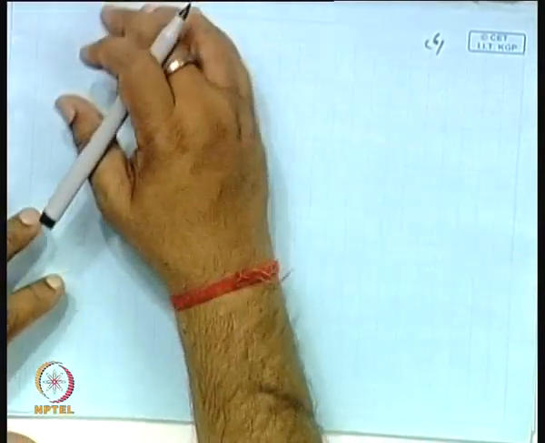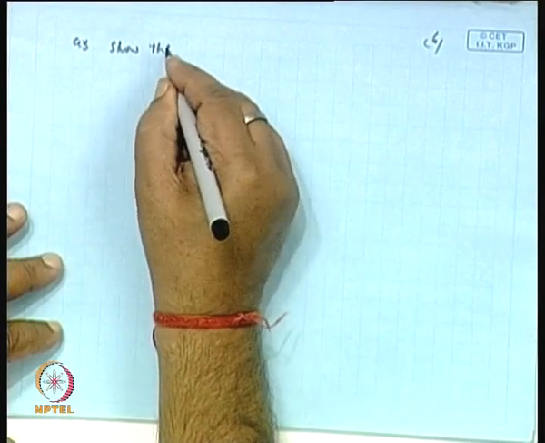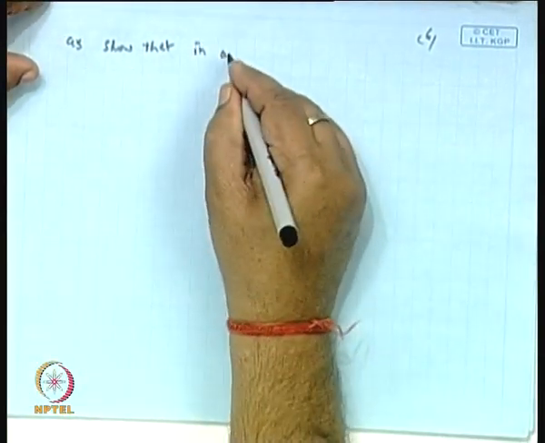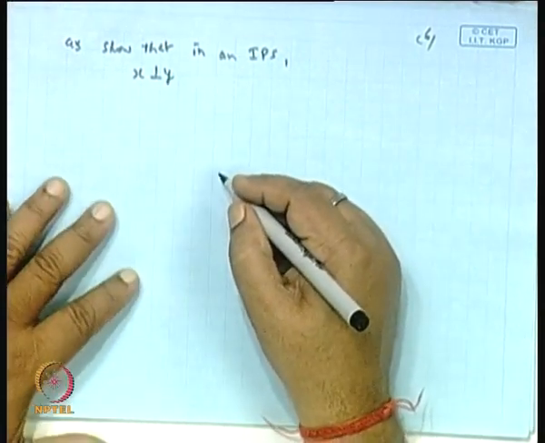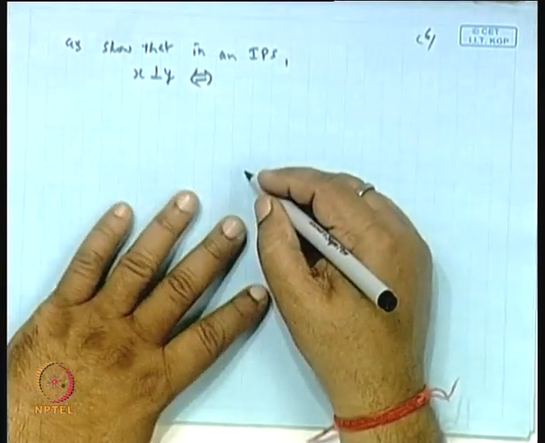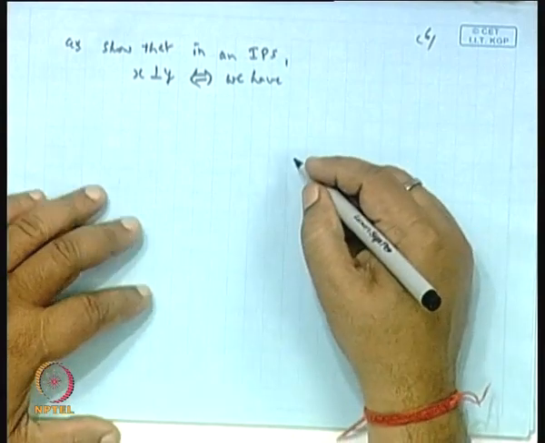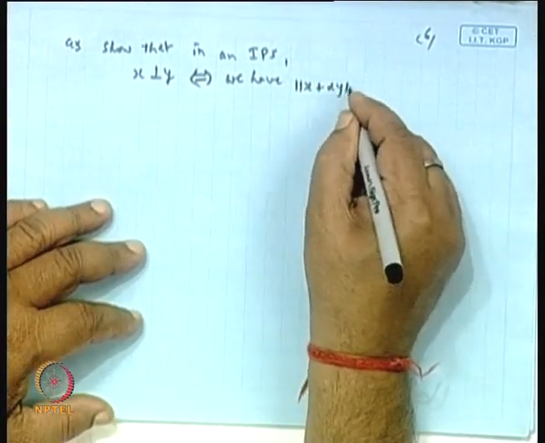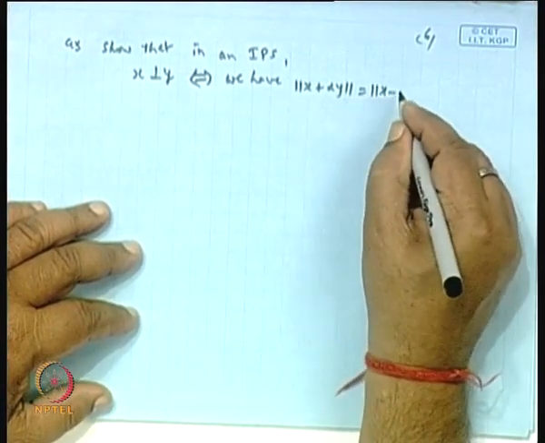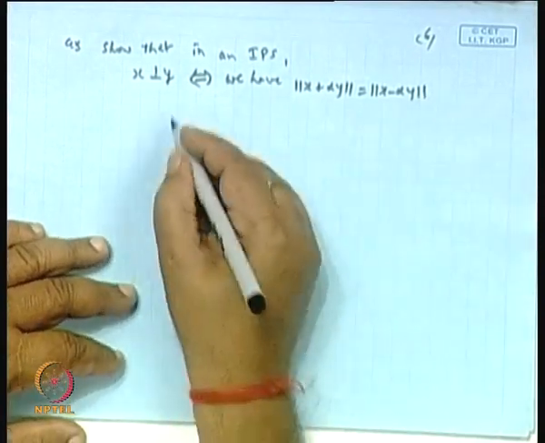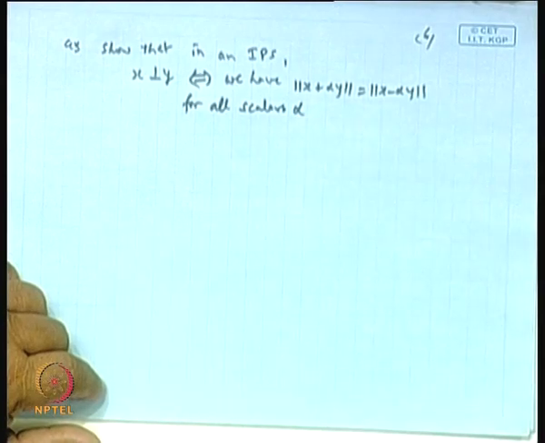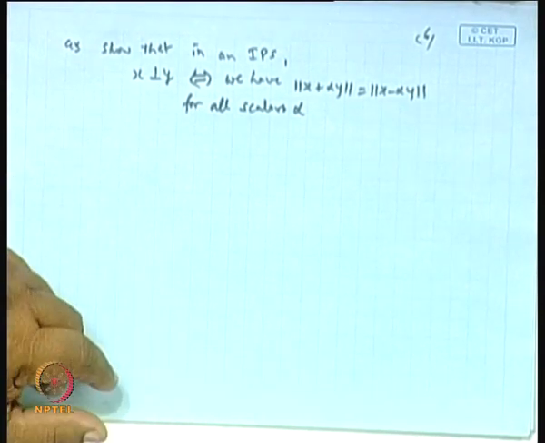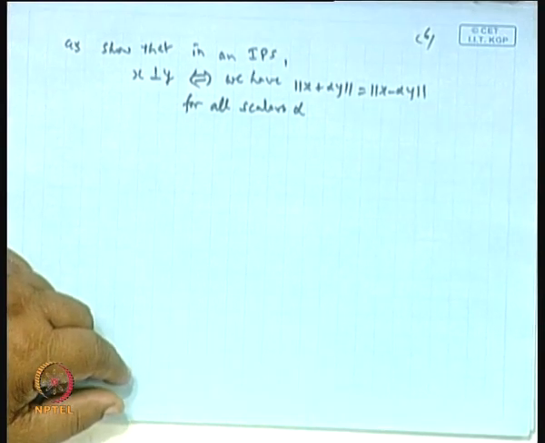Then, in an inner product space, x is orthogonal to y if and only if we have norm of x plus alpha y equal to norm of x minus alpha y for all scalars alpha. Okay, now let us see the solution.